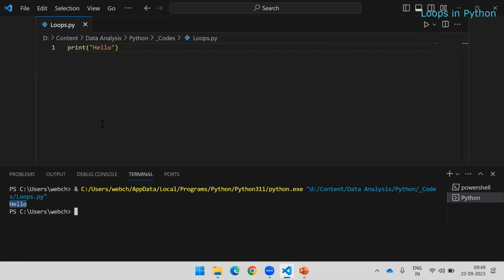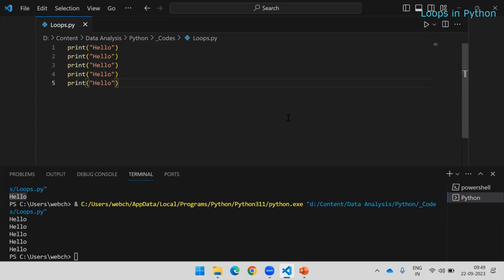But let's say I wanted to print this a couple of times more. What do I need to do? I can copy this five times, and if I run this, it is fine. But let's say you have to do the same thing 1,000 times. It's not a good idea to write the print function 1,000 times. That is not good.